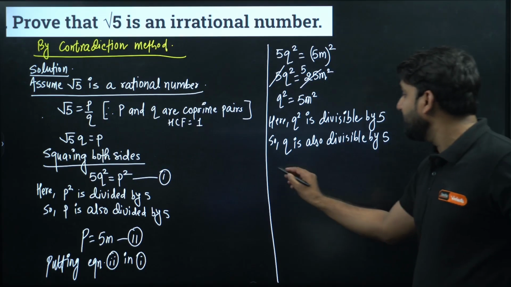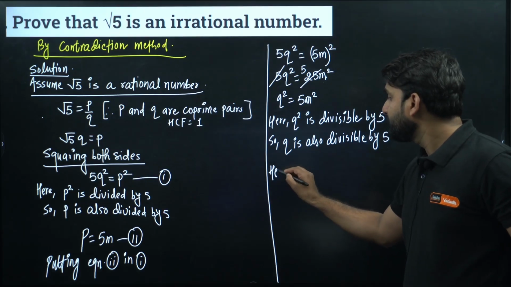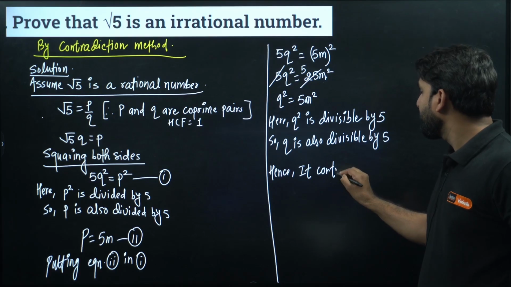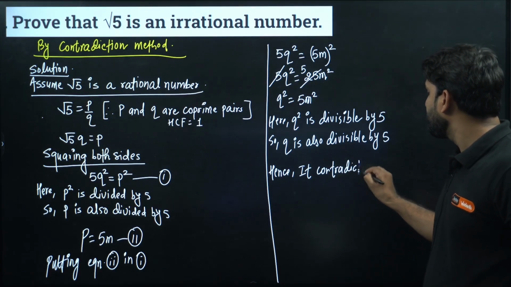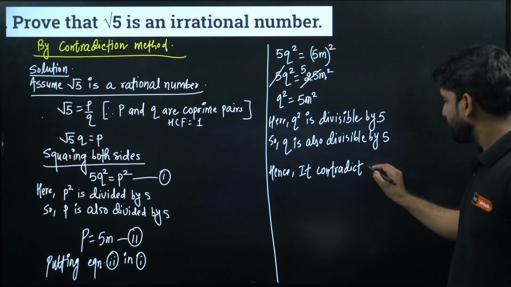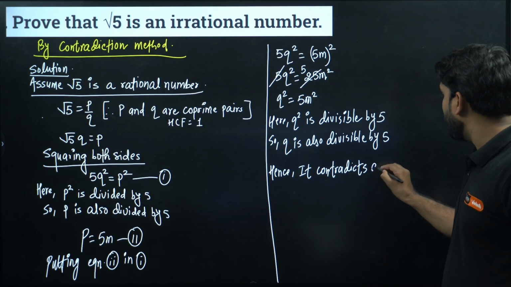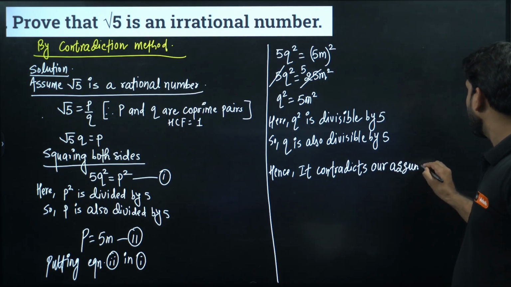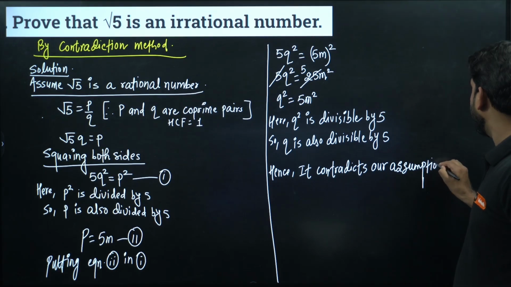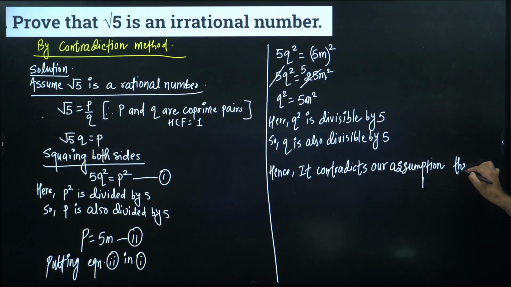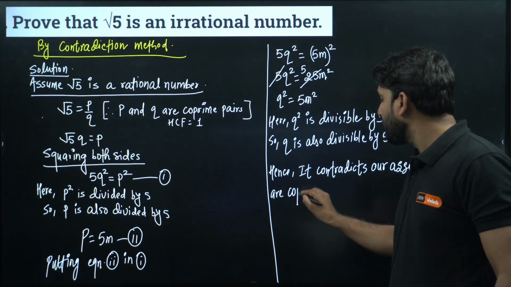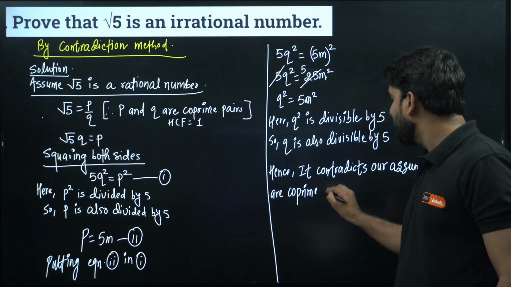So we can write here, hence, it contradicts our assumption that P and Q are co-prime pairs.